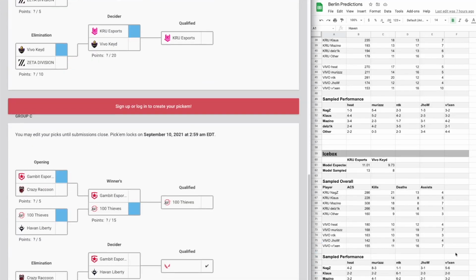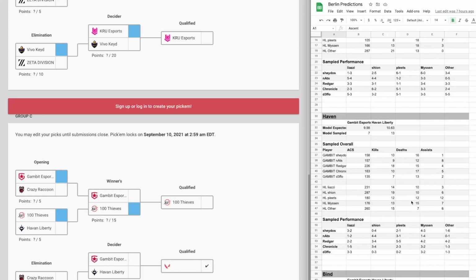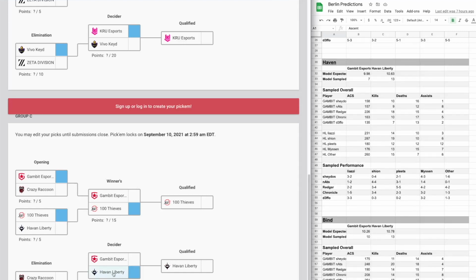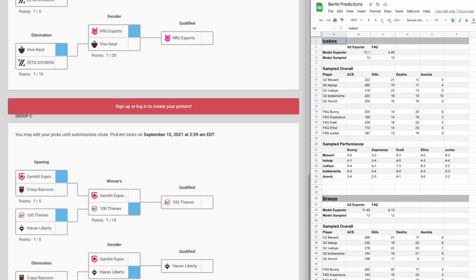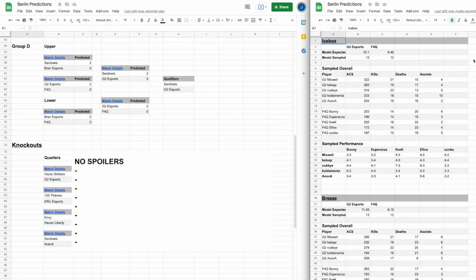In Group C, Gambit win map 1 with everyone expecting them to go through, but Havan Liberty comes back with the reverse sweep for the first major upset of the tourney. Lastly, in Group D, G2 takes a very tight 2 games over F4Q with just a solid all-around team performance. I then redrew the knockout stage matchups and got the following bracket. Looks like EU got a rough draw here, but let's see if they can still pull through.